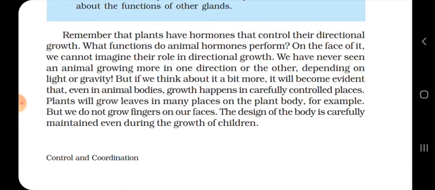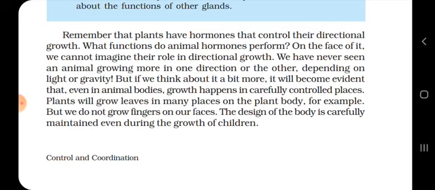But if we think about it a bit more, it will become evident that even in animal bodies, growth only happens in carefully controlled places. As I told you, the example of the fingers growing in one direction yesterday. The human fingers are not growing in any direction, then it would look very weird.